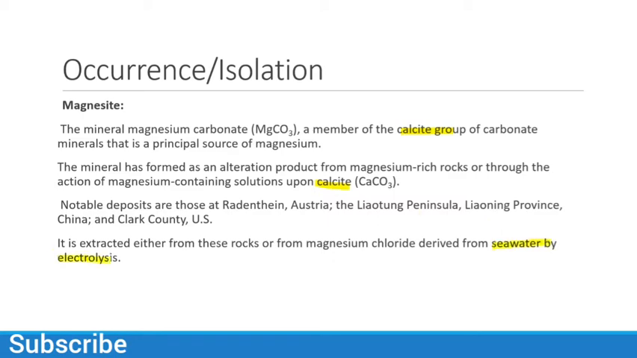Okay. So there are two mineral salts: one is magnesite and one is dolomite. Magnesite belongs to the calcite group, and upon calcification, you can have magnesium carbonate. It is present in different countries. The main countries are US and China, Austria, and you can also extract it from seawater through the process of electrolysis.